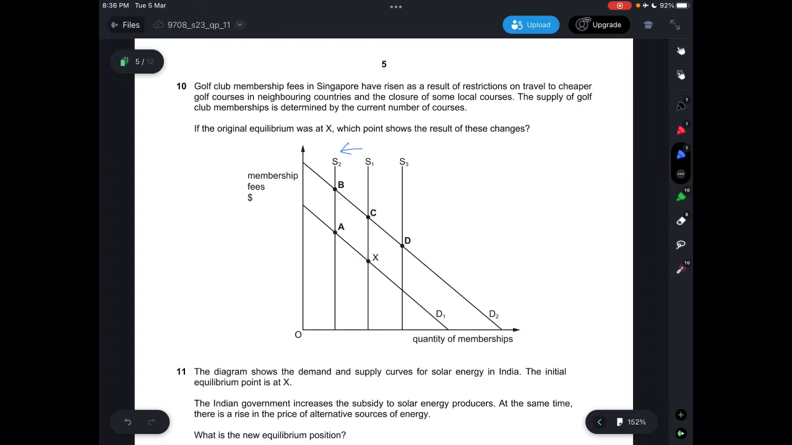Restrictions on travel to cheaper golf courses. It also says that the supply of golf club memberships is dependent on the current number of courses, so it didn't mention anything about demand. It's just mentioning that the fees have increased because of restrictions on travel. Closure means a decrease in supply, and supply is determined by the current number of courses. Therefore, there's nothing mentioning demand, so the answer has to be B.